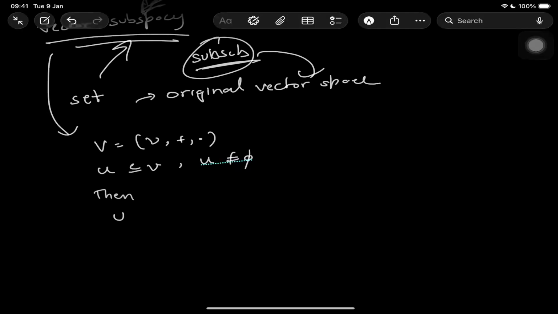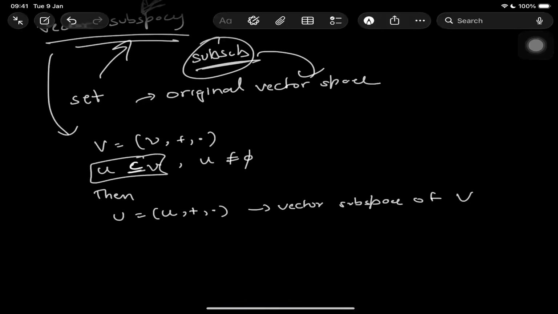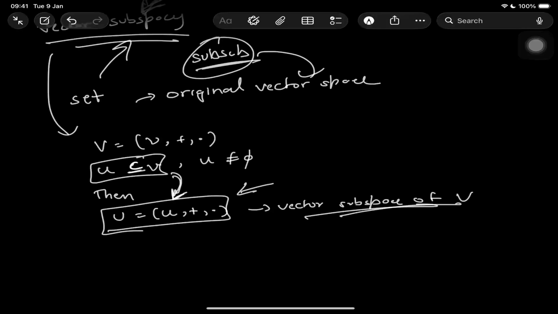Then U with the same operations is a vector subspace of V, because U is a subset of V. With U we have defined a new space, and that new space is called a subspace of V, or you can also call it a linear subspace.